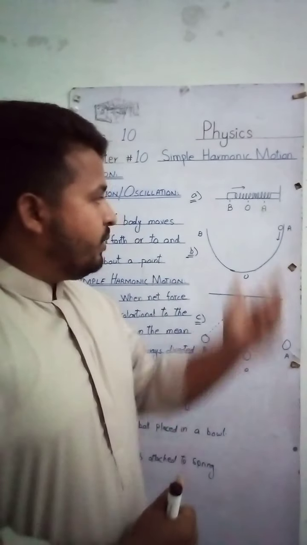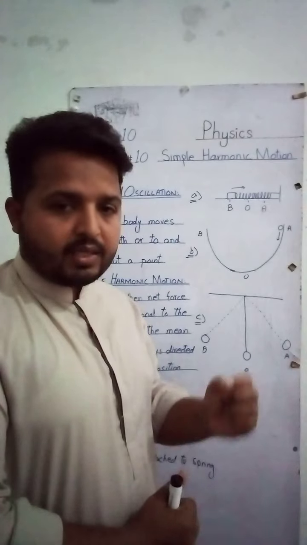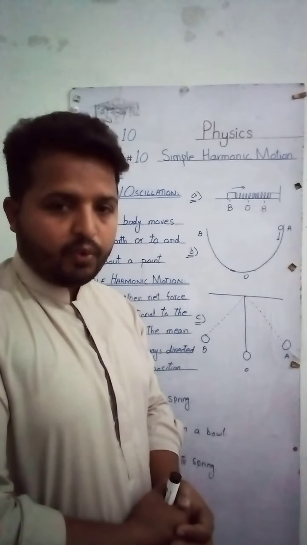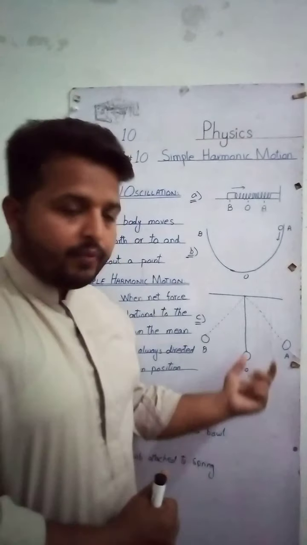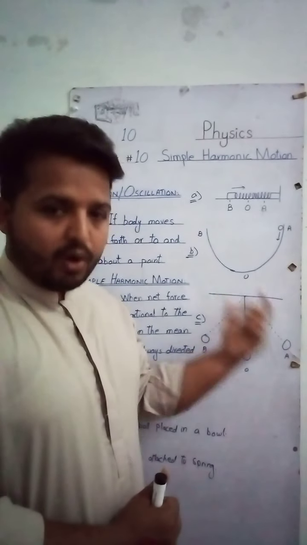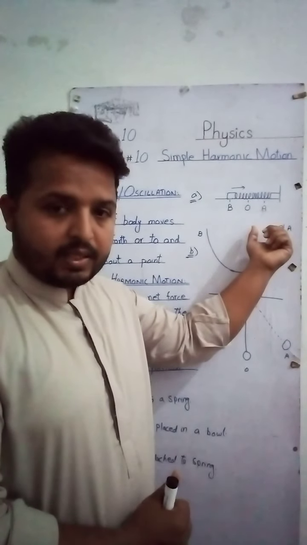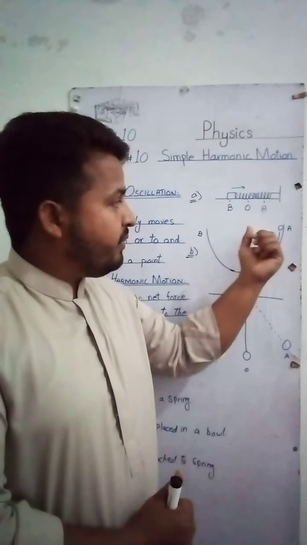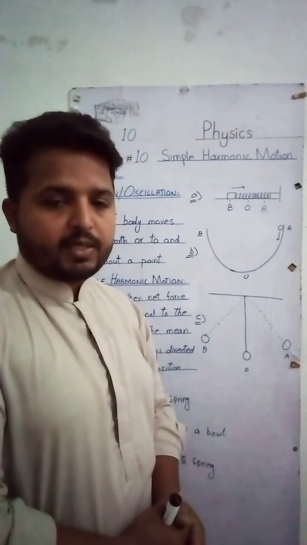Now we can say that when we want to move an object, we need force. In these three cases, if we apply more force, the body will cover more distance and will move farther from the mean position.